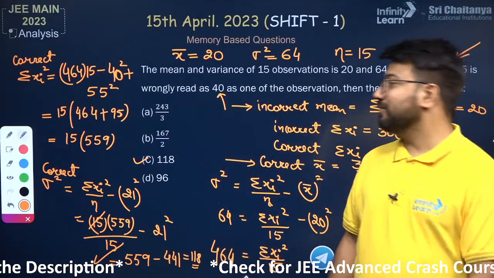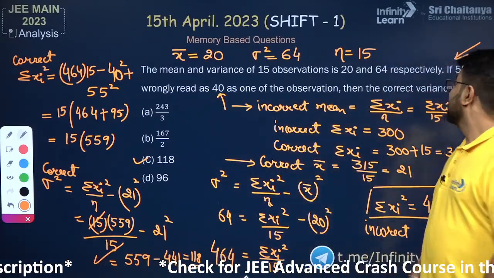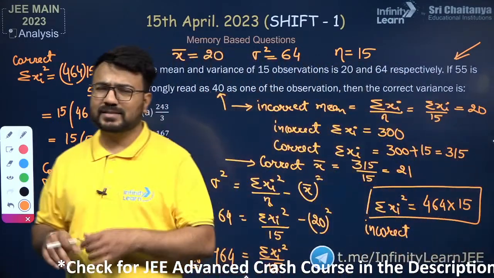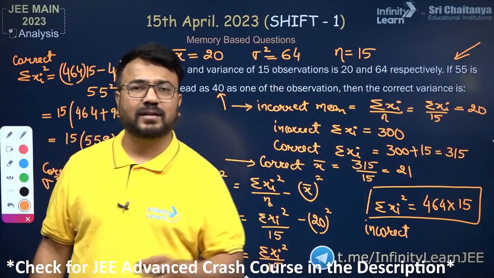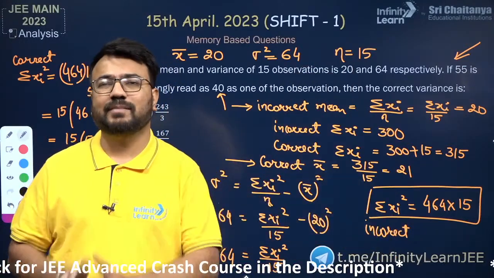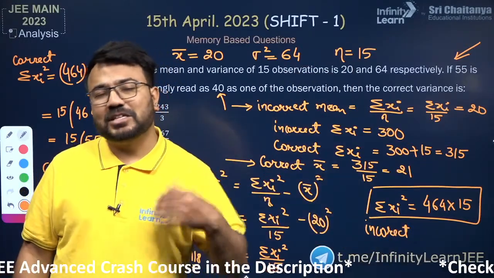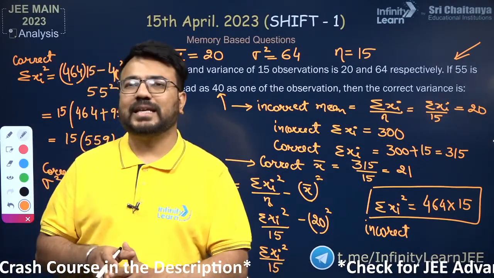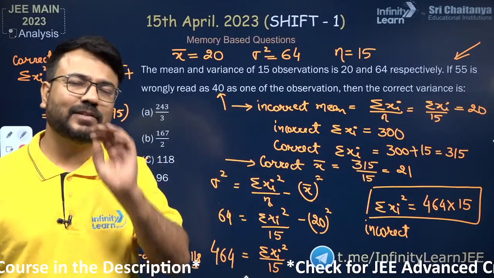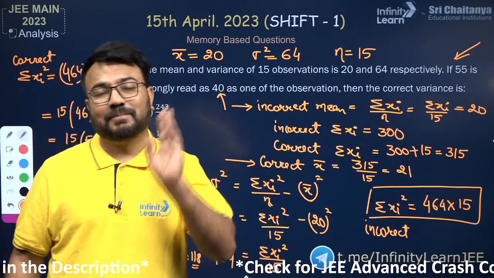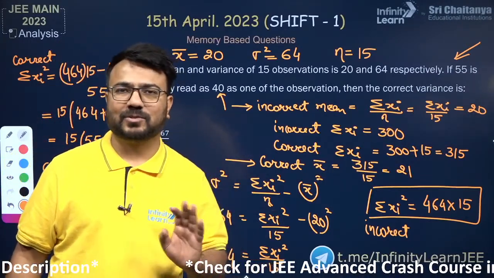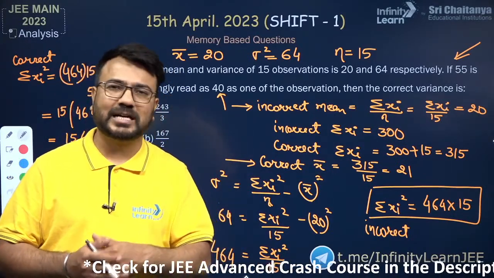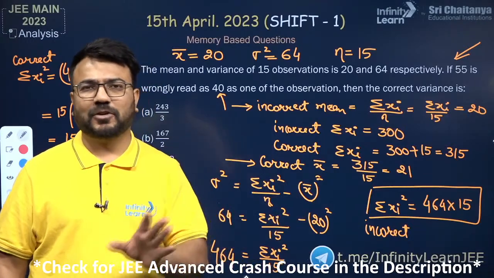Is that clear to you everyone? How we got the value that is the correct variance of this information. This type of question has generally been asked in previous days also in the JEE Mains 2023. In the previous shifts also this type of question has come. So attempting this question is very easy. It is a bit calculative. It will take around 3 or 4 minutes to complete, but you will definitely have the answer if you attempt this question. So try to cover these questions first, which we know we'll be able to score full marks in.